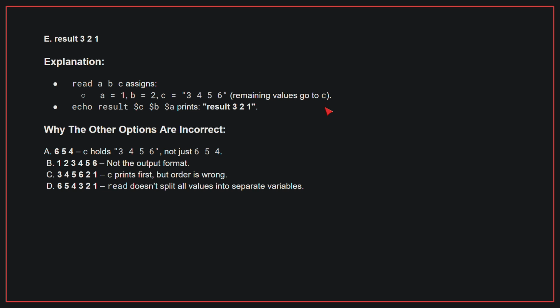Why the other options are incorrect? A, 654. C holds 3 4 5 6, not just 654. B, 1 2 3 4 5 6. This is not the output format. C, 3 4 5 6 2 1. C prints first, but the order is wrong. D, 6 5 4 3 2 1. Read doesn't split all values into separate variables. Therefore, the correct answer is E, result 321.